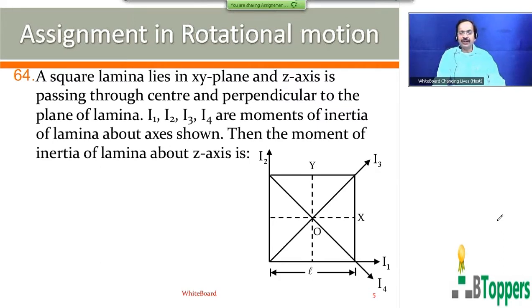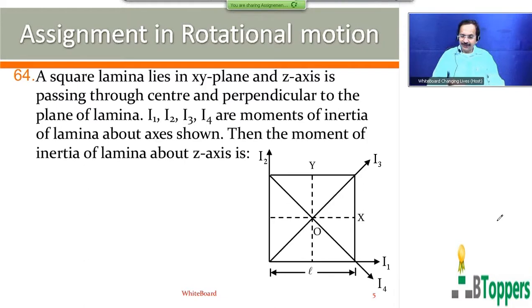Please read the statement of the perpendicular axis theorem once again from your notes. According to the perpendicular axis theorem, the moment of inertia of a plane body or plane lamina about an axis perpendicular to the plane of the body will be equal to the sum of its moments of inertia about any two mutually perpendicular axes in the plane of the body and intersecting on the first axis.